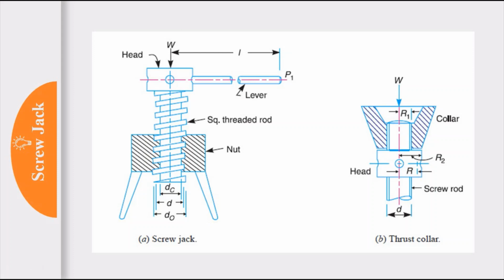So आपके कार का टायर जब पंक्चर होता है, then in that case we use the screw jack to raise the car. कार को रेज करके हम वो टायर निकालते हैं, दूसरा टायर फिक्स करके फिर उसको लोअर करते हैं. So one good thing about the screw jack is that with the help of very less force we are lifting or lowering the given object.